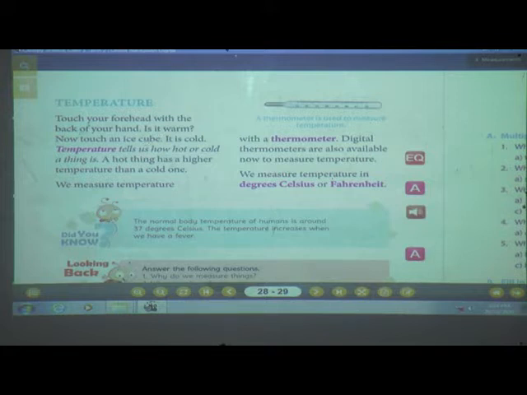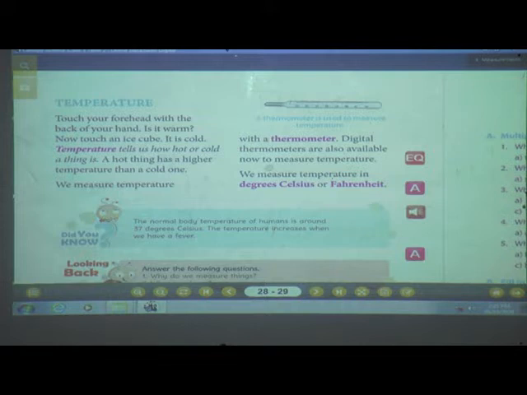Yes. Okay. Now touch an ice cube. If you have a fridge at home, after my session, go near the fridge and take one ice cube with the permission of your parent, touch the ice cube and touch your forehead with the back of your hand. Now see, when you touch the ice cube, it is cold. So temperature tells us how cold or hot a thing is. What does temperature tell us? Temperature tells us how hot or cold a thing is. A hot thing has a higher temperature than a cold one.